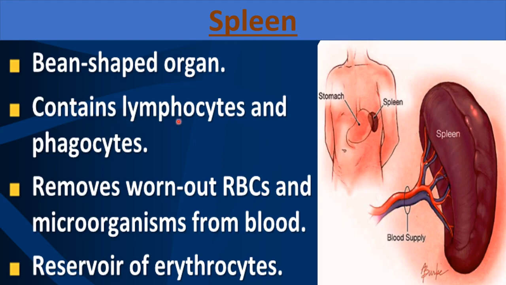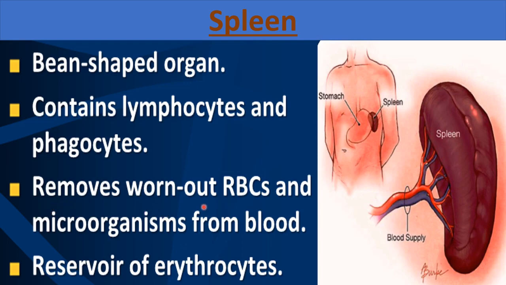And it contains lymphocytes and phagocytes. B lymphocytes and T lymphocytes are present, and also phagocytes. Phagocytes are a type of WBCs which can directly engulf the antigens, right? So here the lymphocytes and phagocytes both will interact with the antigen. So the spleen is helping in immunity, right?